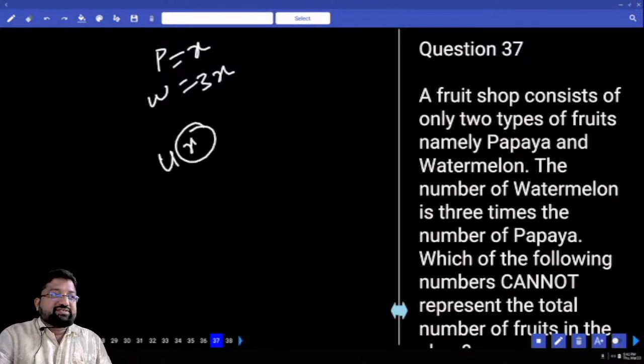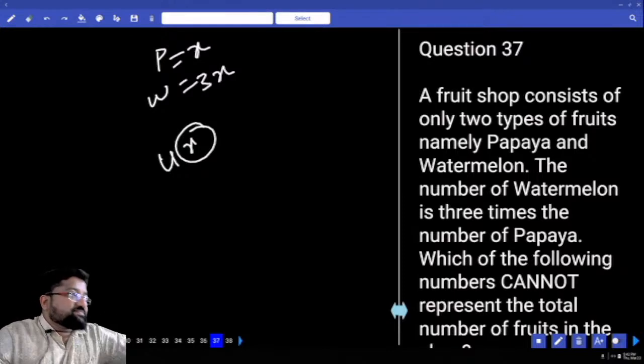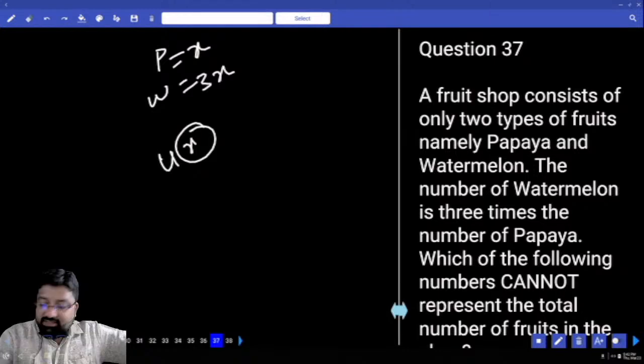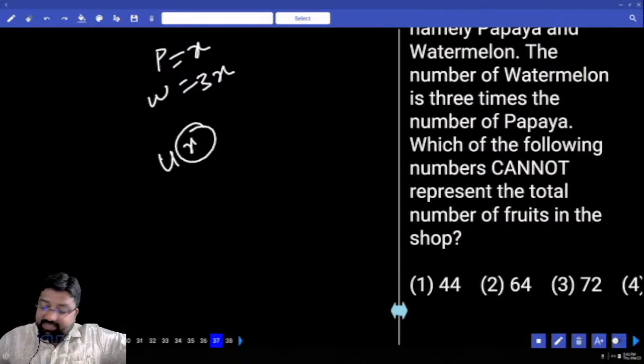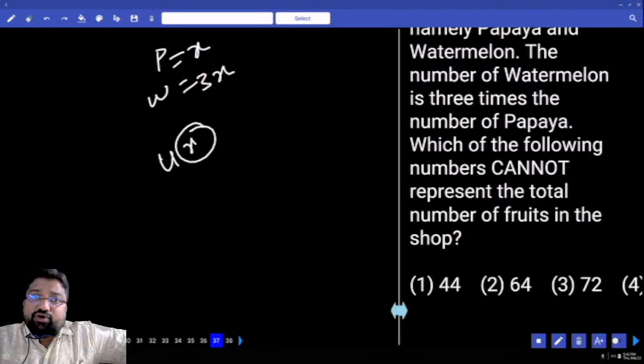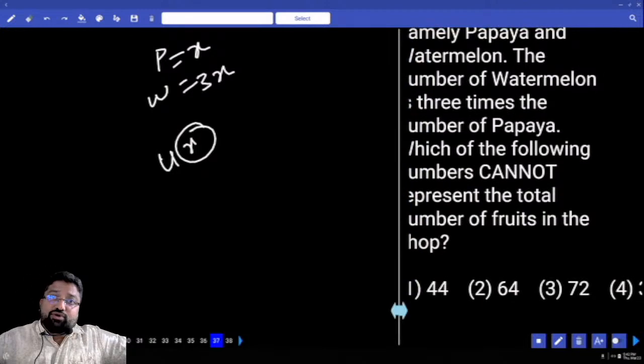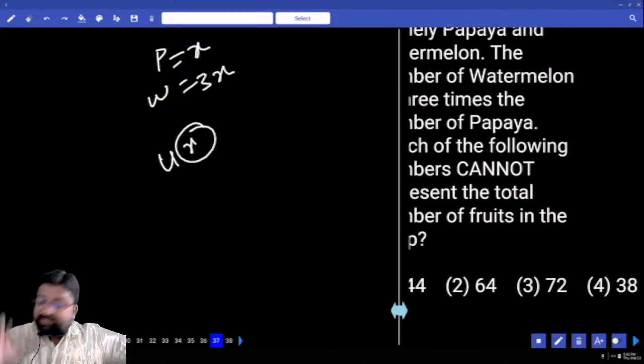Whatever the value of x is, 100% guarantee the result will be divisible by 4. Right? The question: which of the following numbers cannot represent the total number of fruits in the shop? 44 can be because this is a multiple of 4. 64 also can be, 72 also okay. 38 is wrong. Which option is my answer?